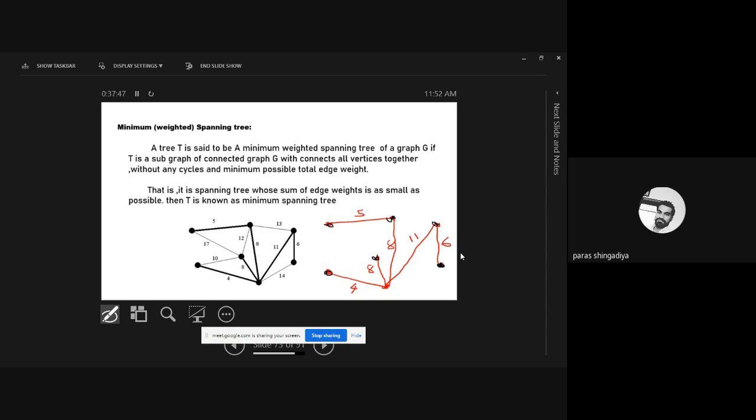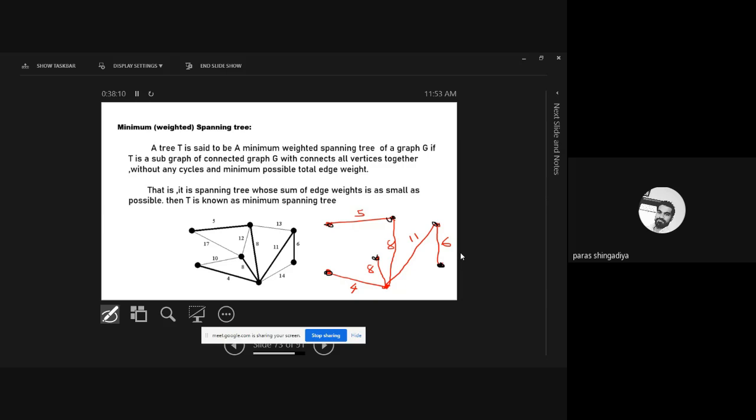If there is a tie between any two edges, okay, in that case you will get another graph. A tie means two edges have the same weight. There is a tie between these two edges. Okay, if there is a tie for such a graph, then it is possible to get another solution. But sometimes it is always a unique answer. Okay, you will find a unique graph for the minimum weighted spanning tree.